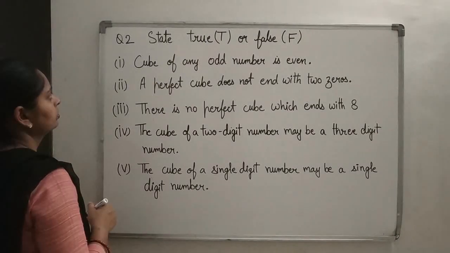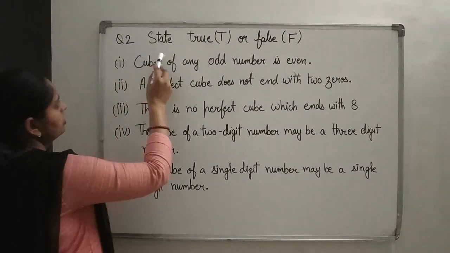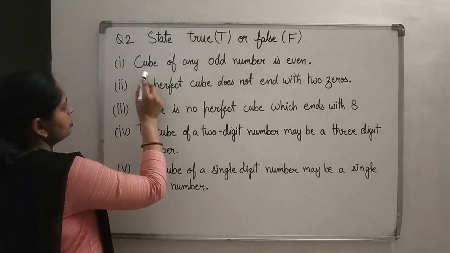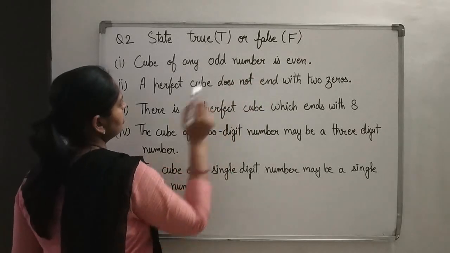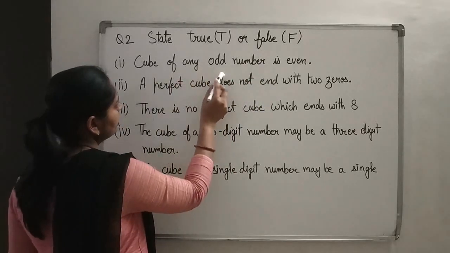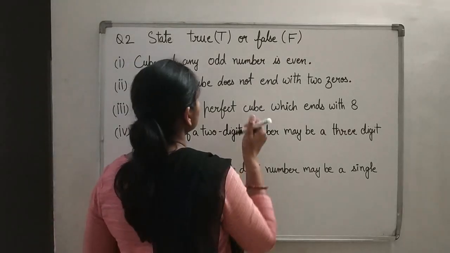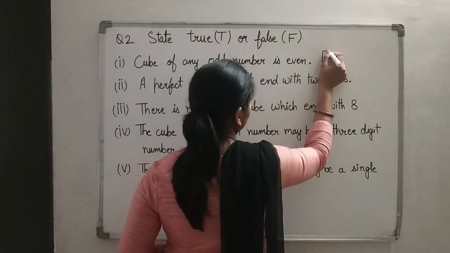Okay, now see the second question. State true or false. See the first part. Cube of any odd number is even? No. Cube of any odd number is odd only. So it's a false statement.